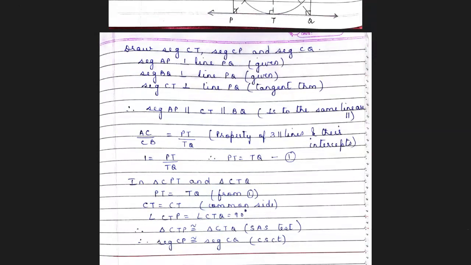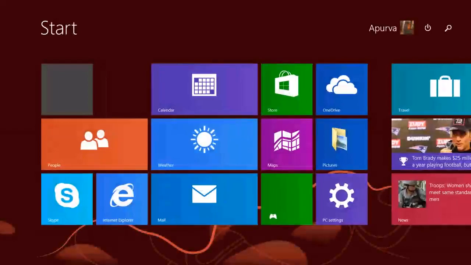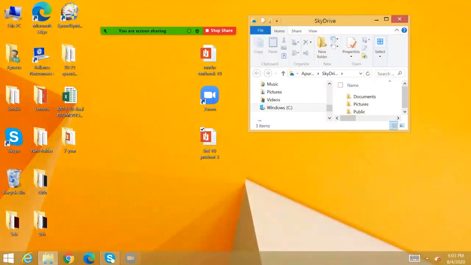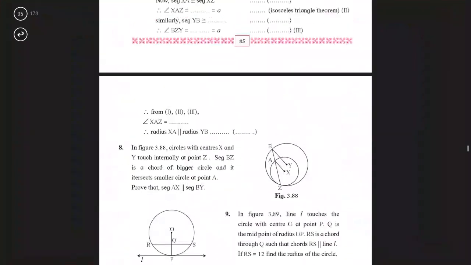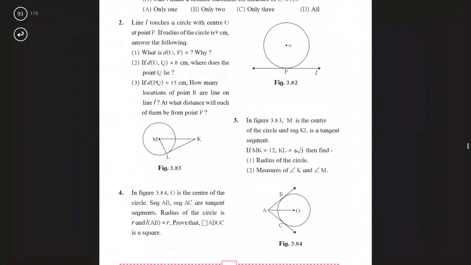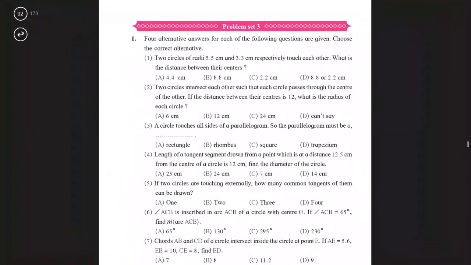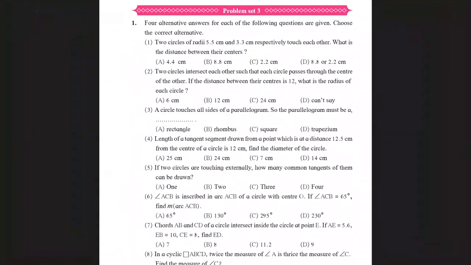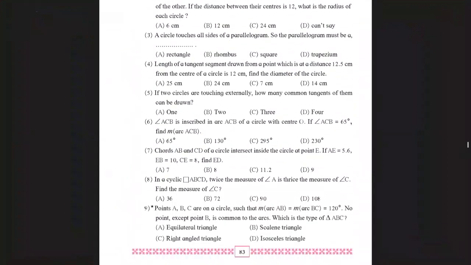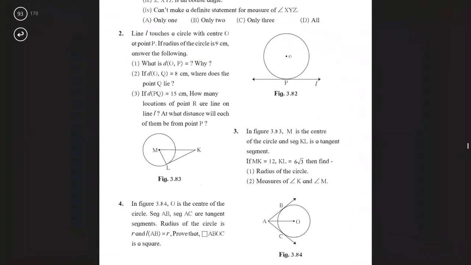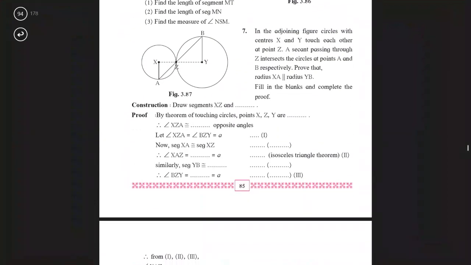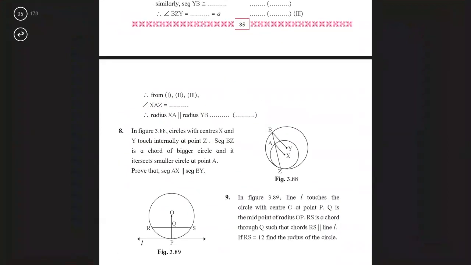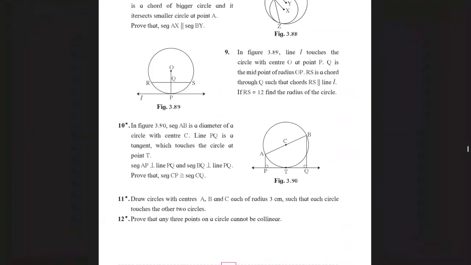So from problem set, we have covered the first 10 questions. I want all of you to be doing this in your classwork. Okay. So from the problem set, after exercise 3.4, you will be doing problem set 3 from the first up to the 10. Whatever I've explained, you will be completing it in your classworks. Children, I hope it is clear. And as I told you in the beginning, remember, start preparing for lessons 1 and 2. You'll be having a unit test based on these two chapters. Carefully go through the video and see which are the portions which are deleted, and that will not be asked for your exam. Okay. Children, I hope it's clear.